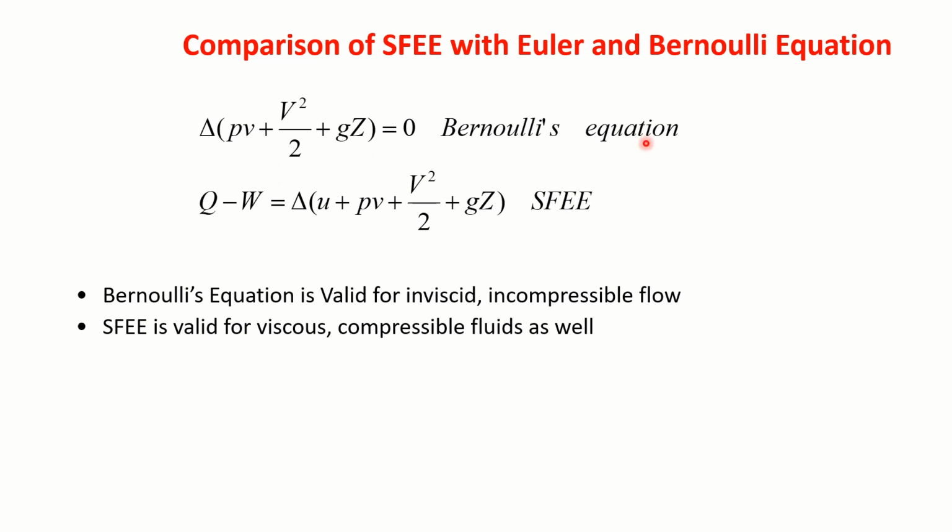So we can write Bernoulli's equation like this, and this is the steady flow energy equation. Bernoulli's equation is valid for inviscid and incompressible flow, but the steady flow energy equation in general is valid for viscous flow as well, in addition to inviscid and incompressible flow.